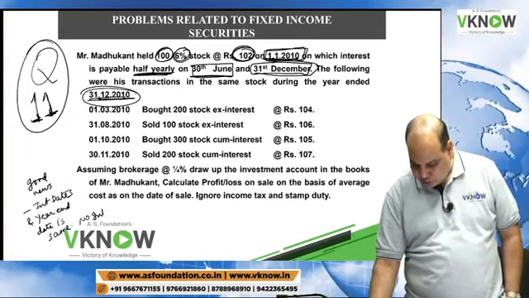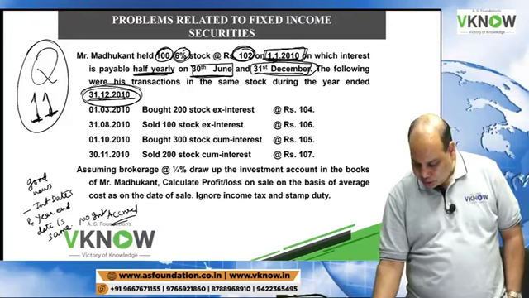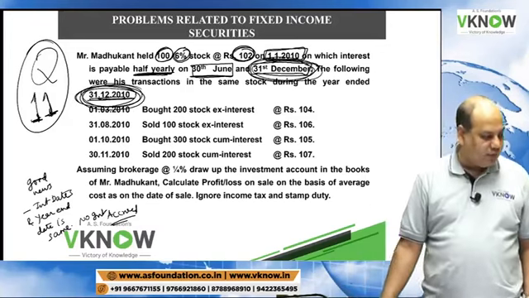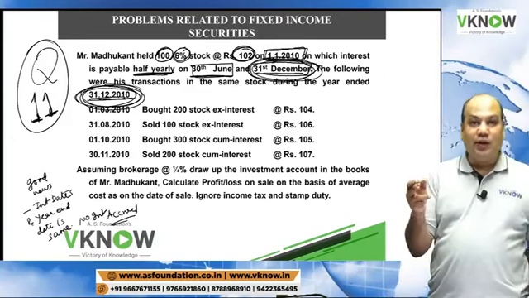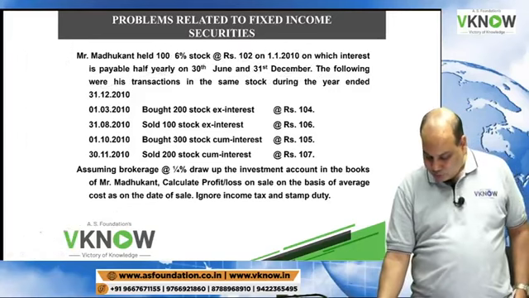No interest accrued, because year ending date is also 31st December. Interest payment date is also 31st December. So enjoy, you have to prepare one working note less.